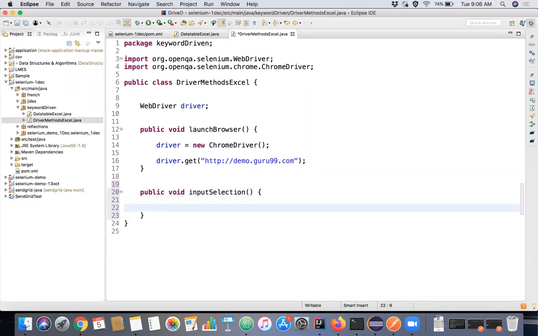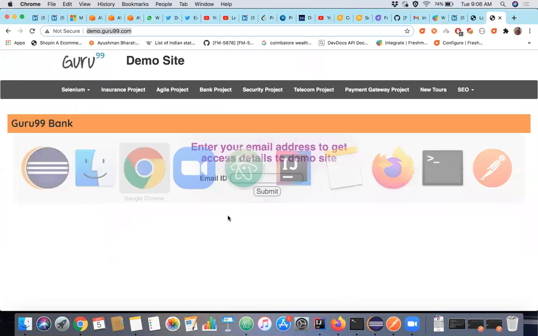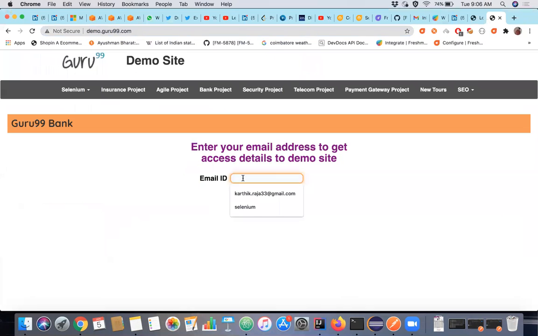So we have launched the browser. Now we're trying to send some data here. We'll inspect this.